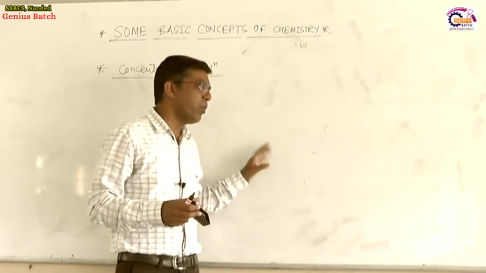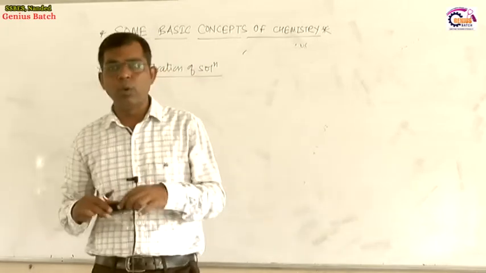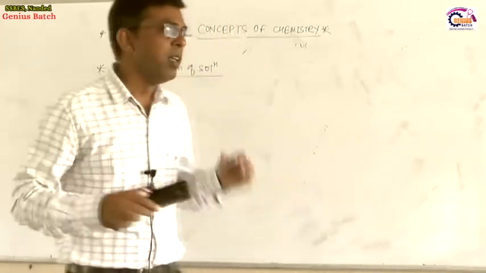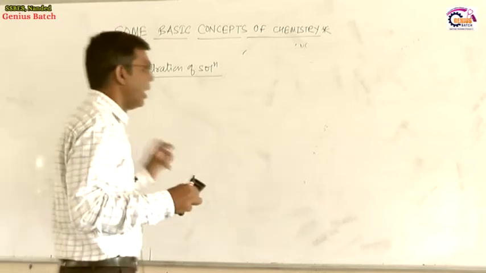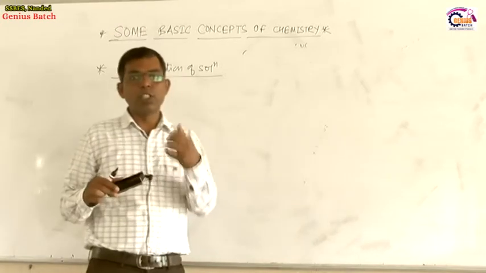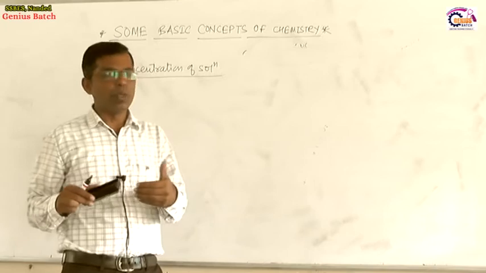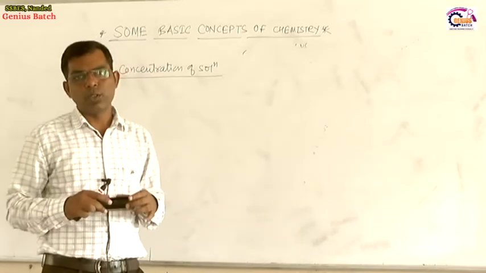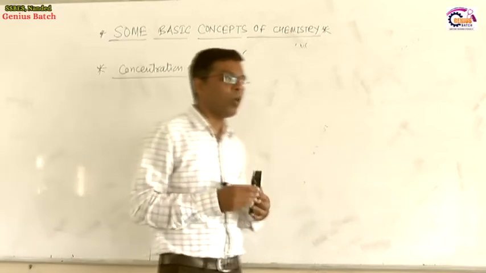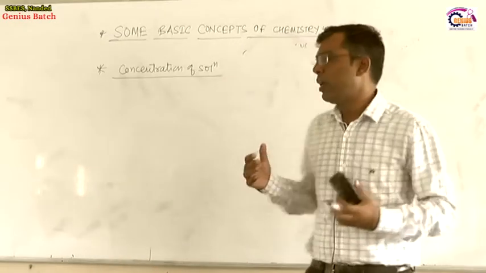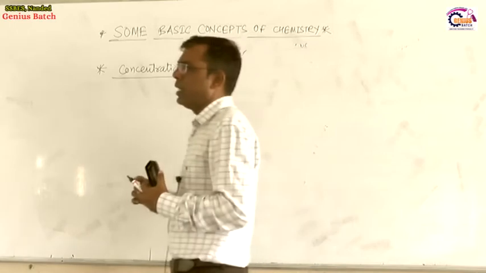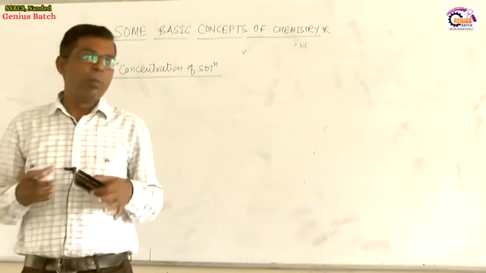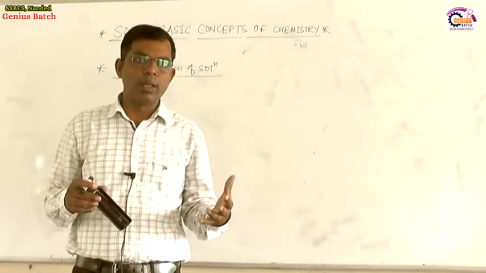What is the definition of concentration of a solution? It is the amount of solute present in a given solution.